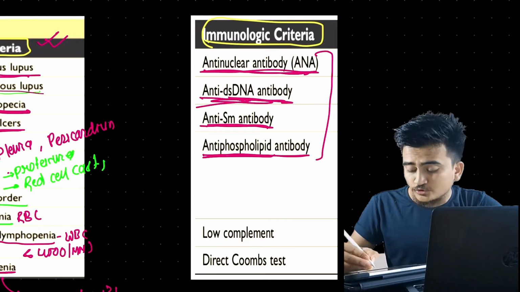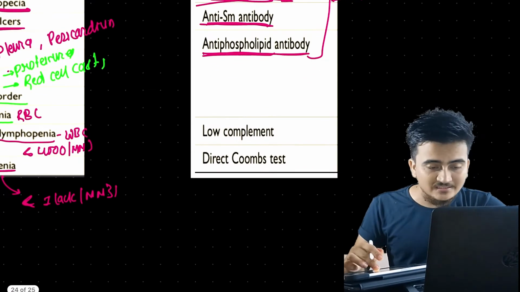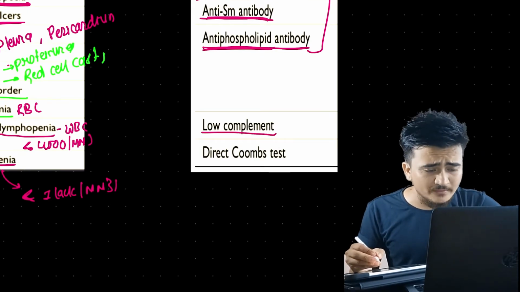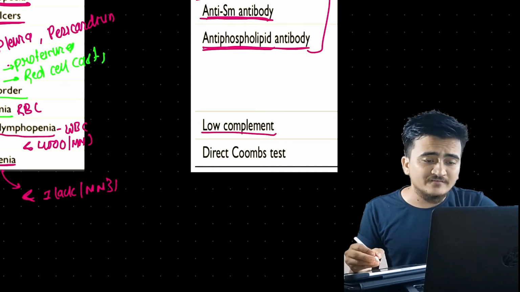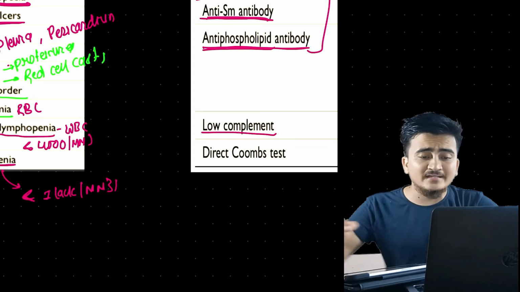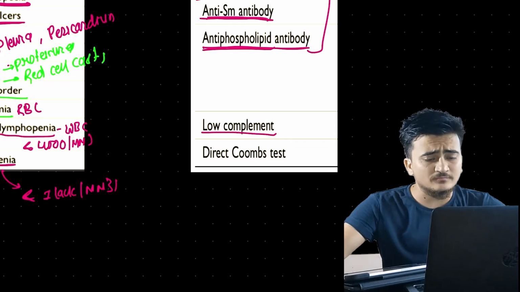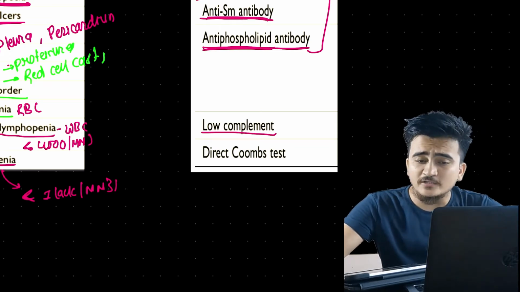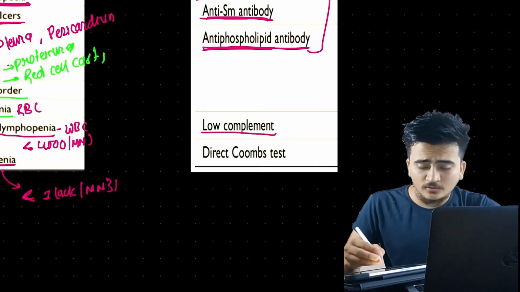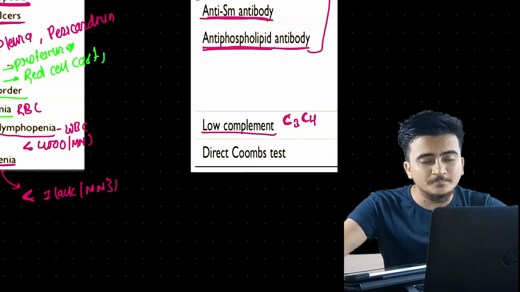I have already said that we are going to talk about these things in detail. Don't worry, we are going to talk about these things in detail. Similarly, there will be low complement. Whenever there is presence of antigens against which antibody formation takes place, they will activate the complement system by classical pathway. When you activate complement system by classical pathway, early complement proteins are likely to be consumed. And what are the early complement proteins? C3 and C4.